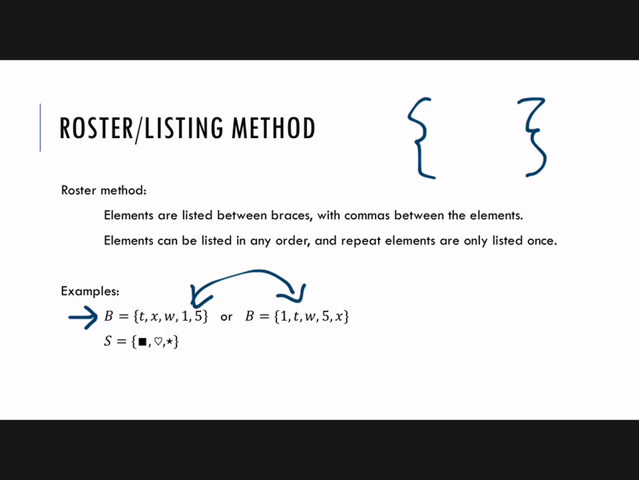So it's not like, for example, an ordered pair in algebra when you're graphing, like the point 2, 3. That's a different point than the point 3, 2. But in sets, order doesn't matter.